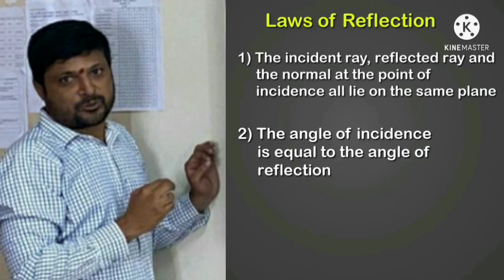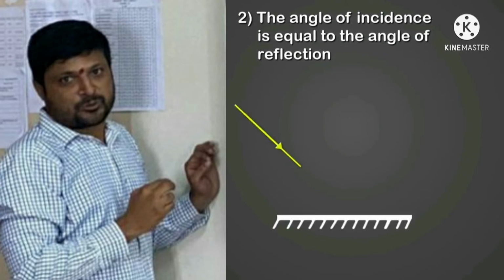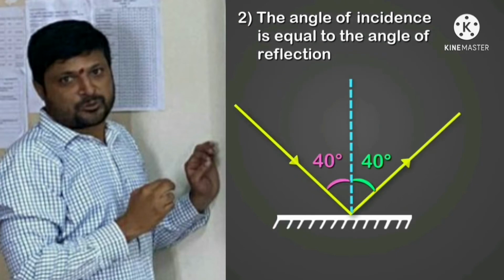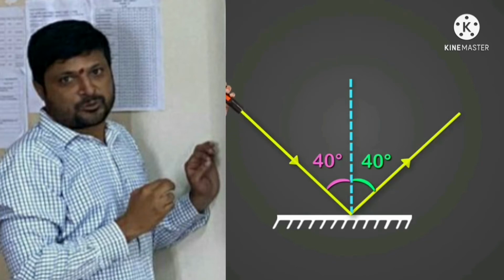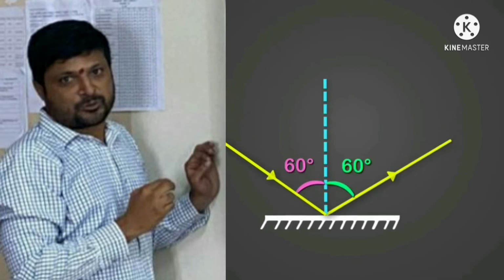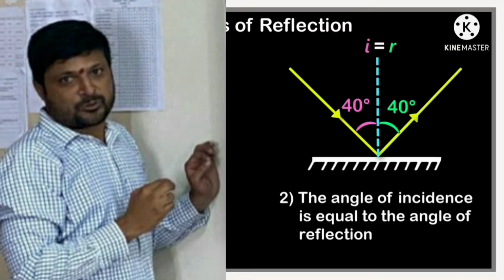The second law of reflection, thankfully, is much easier. It states that the angle of incidence is equal to the angle of reflection. As you can see in the picture here, the angle of incidence is 40 degrees, and so is the angle of reflection. Now, if I change the angle of incidence by moving this torch, the angle of reflection also changes, so that the angle of incidence is always equal to the angle of reflection.